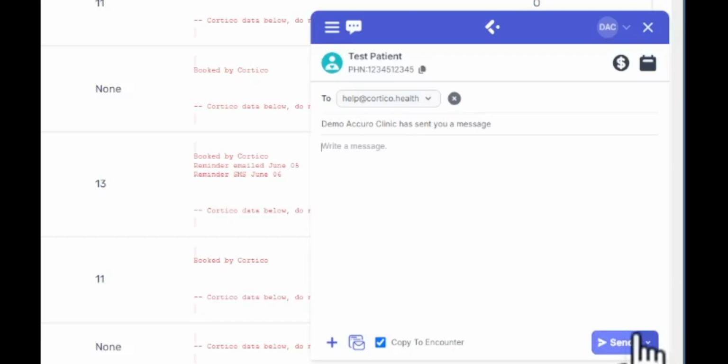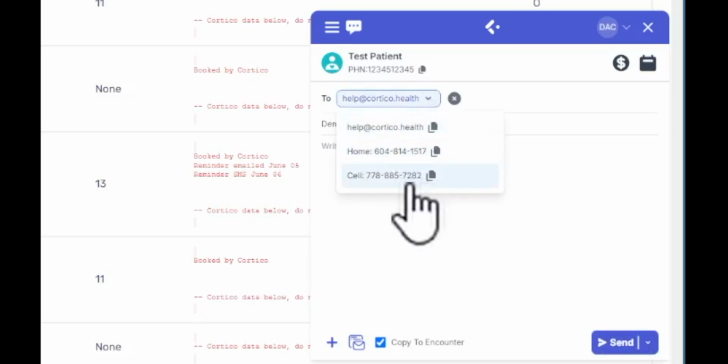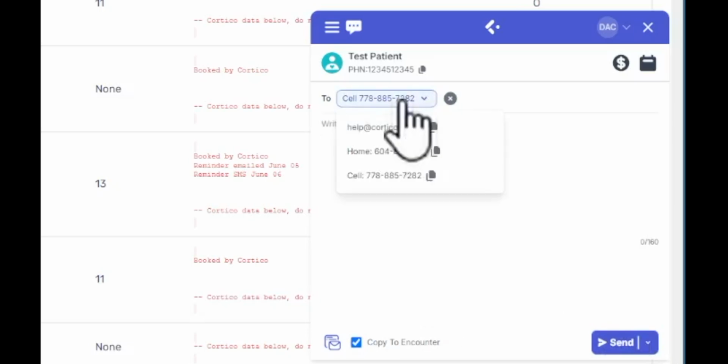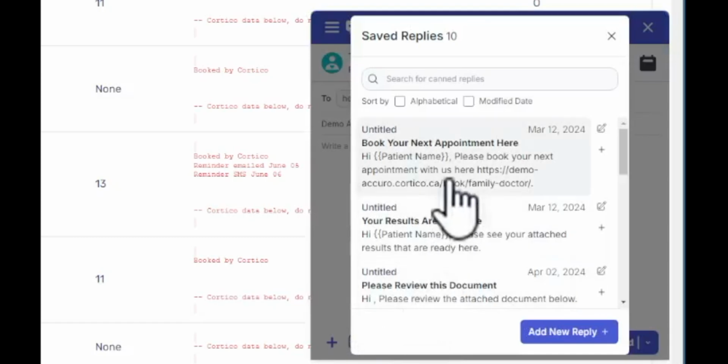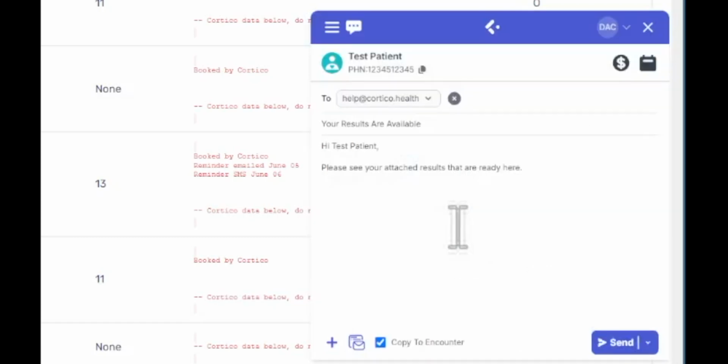In this case, if we just take a look at this in more detail, we can see we can choose the patient's email or the phone number that they have on file. We can see the subject line as well as the message text that the doctor can enter down below. A message can be created from scratch or use the canned templates to insert any text that is desired into the field. We do also have the ability to support uploading documents from a couple of different sections.